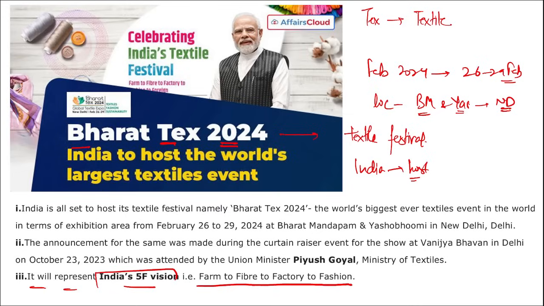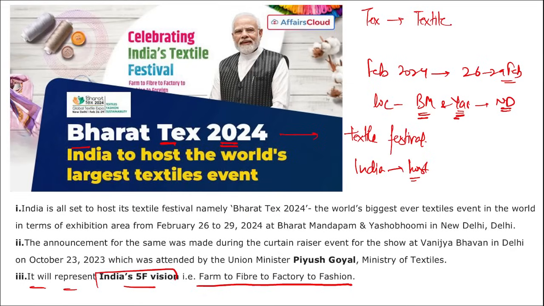Right? Then apart from this also, Expo will be organized by the consortium of 12 Textile Export Promotion Councils with the support of the Ministry of Textiles. And as we just saw, if we revise, Bharat Tex 2024, that is India's world's largest textile event, going to be held in New Delhi, and the location here is Bharat Mandapam and Yashobhumi.